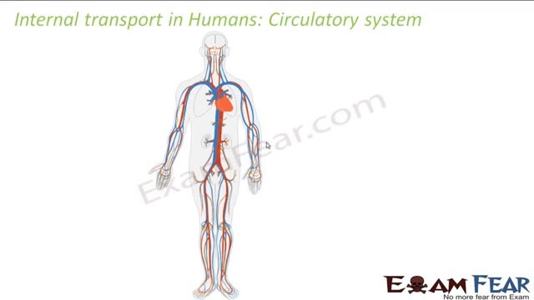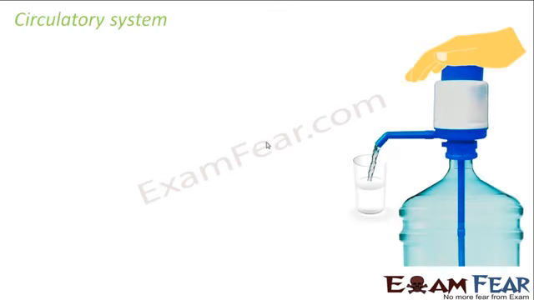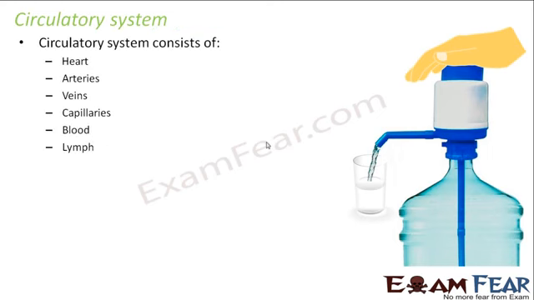So we call it the circulatory system in human beings. So we are now going to study the circulatory system. Let us now look at the different parts or the different organs which together constitute the circulatory system of our body. The circulatory system consists of the heart. It is needless to tell you what the heart is. We all know it is a very important organ of our body.